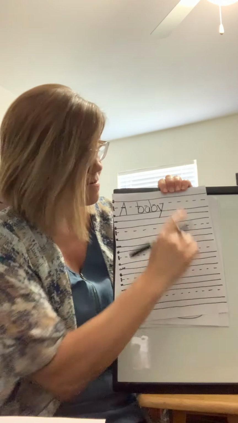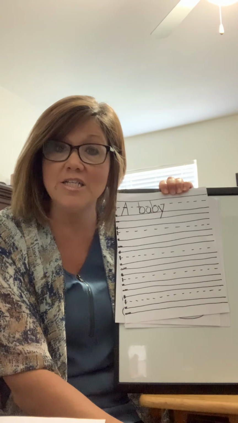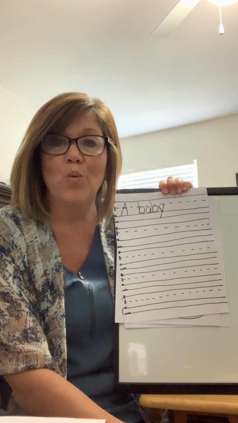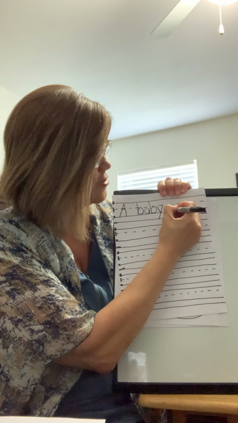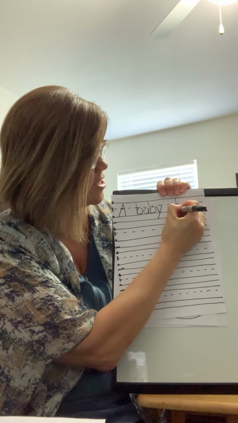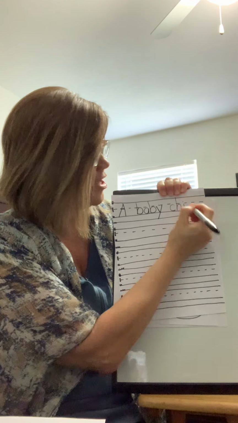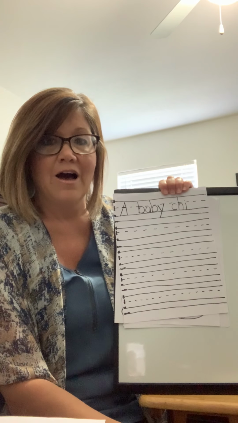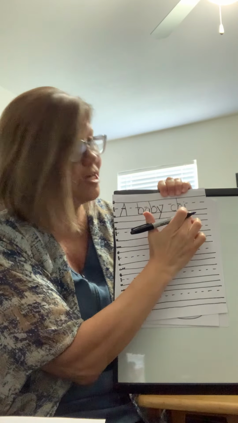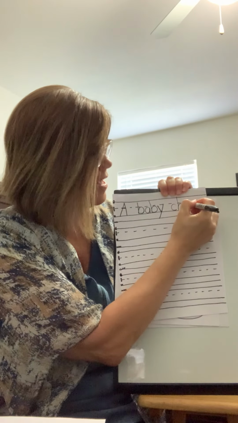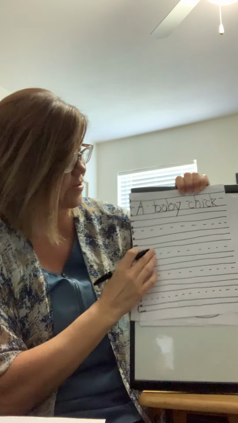So let's tap that next word out and make sure you put a finger space. Ch, ch. Oh, I hear a digraph. Do you guys hear a digraph? Let's see. Ch. What digraph says ch? That's right. C-H. You guys are so smart. C-H. Ch. I. Oh, the letter I. Ch, I, K. Did you say another digraph? That's right. Because if that I is short and you hear the K at the end of the word, it is digraph C-K. My goodness.